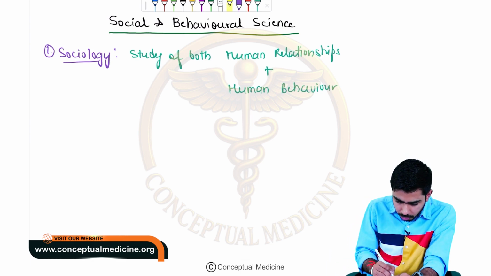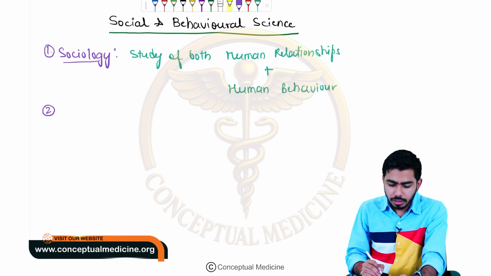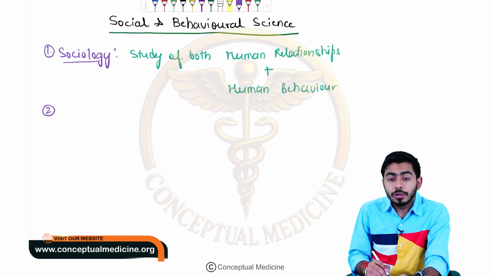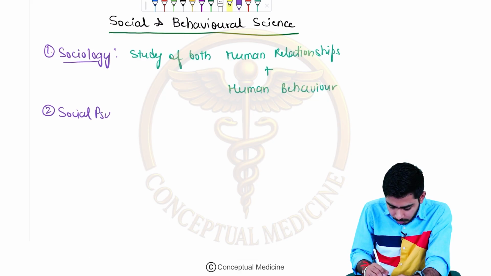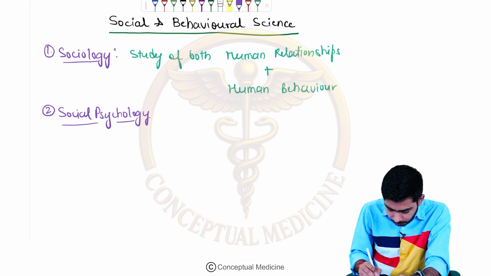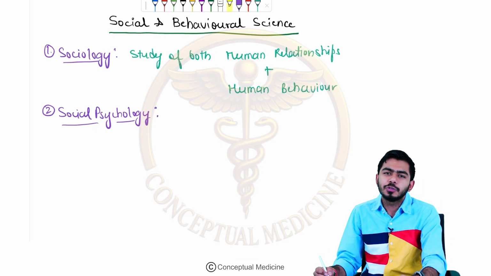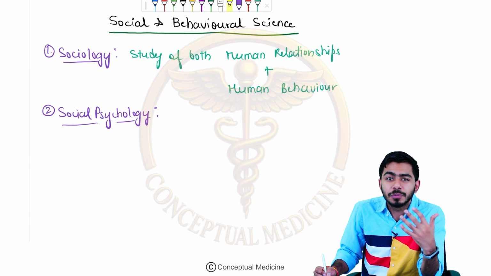The second term we shall talk about is social psychology. We will be talking about a lot of terms like social psychology, social medicine, social pathology, right?